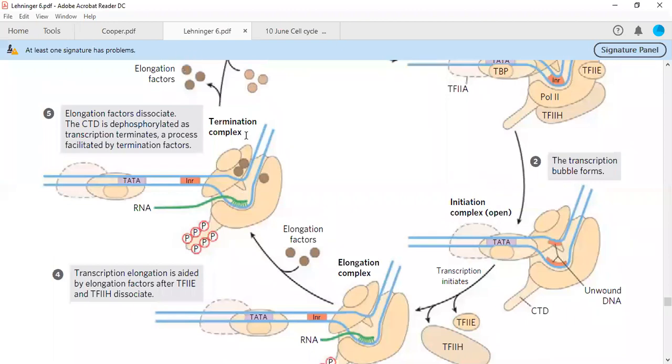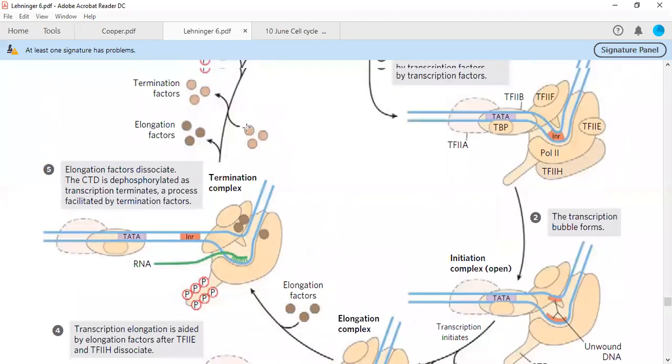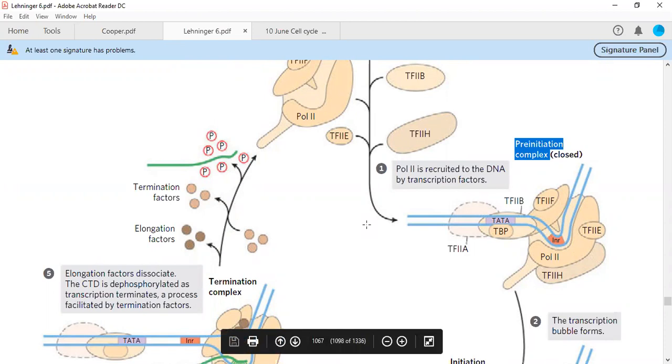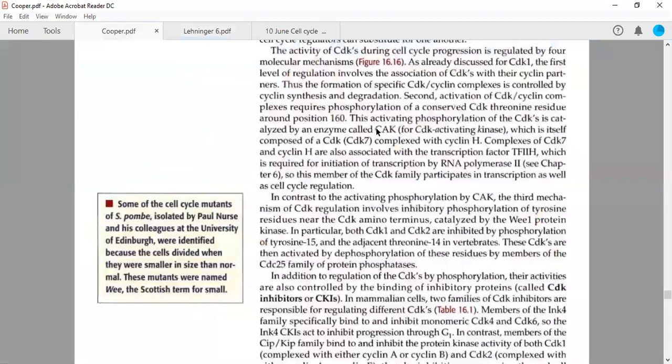Then they lead to the formation of the termination complex, and that is how this mechanism of regulation takes place during mRNA synthesis. I hope this is clear. I want you to have a basic understanding of RNA polymerase 2 functioning and how transcription factor 2H regulates transcription.